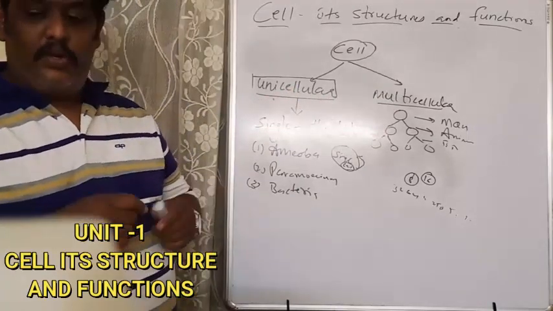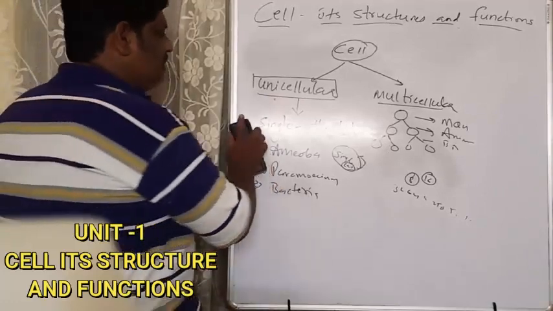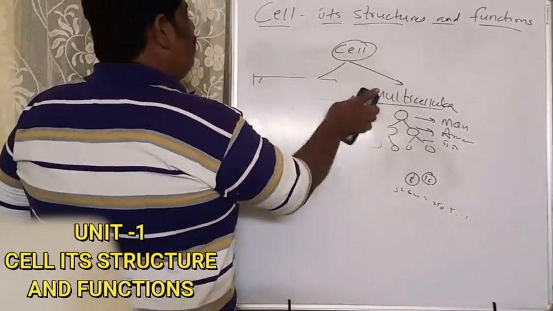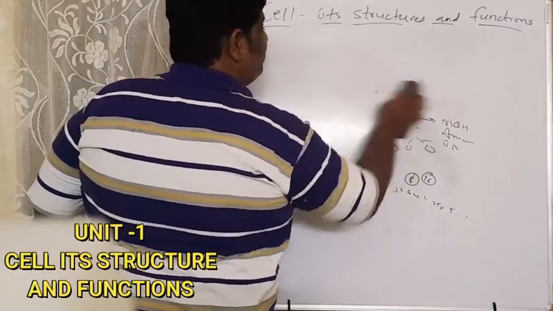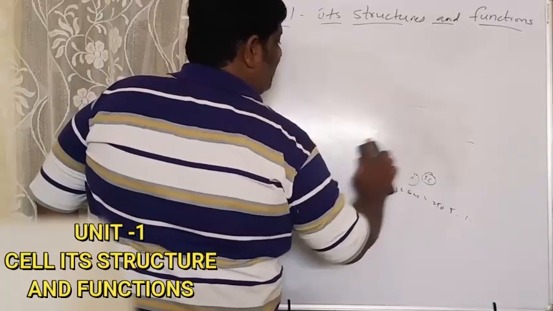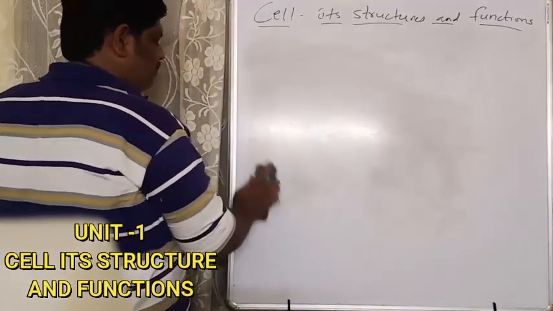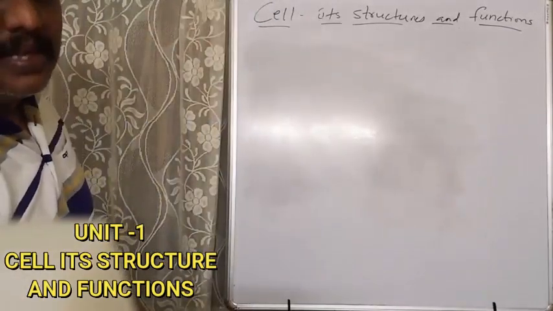Now what does a cell contain? When you think of a cell, how will the cell be? What is the shape of a cell? What are the contents of the cell? What are the materials present in the cell? These are the different kinds of doubts which will arise in our mind. Now where is this cell? The cell is in our body.